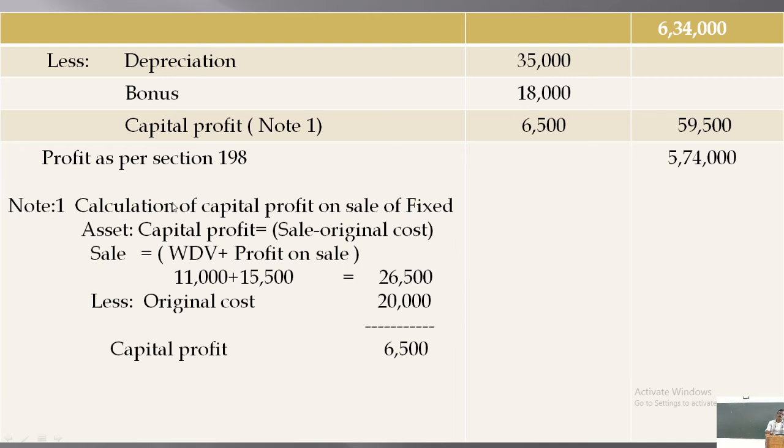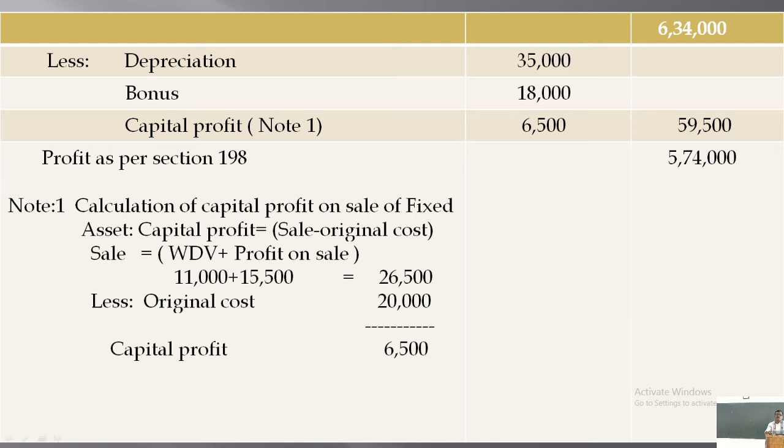Now, in this profit of rupees 15,500, you have to calculate the capital profit. Capital profit is calculated on the basis of sale price and original cost. Sale price is not profit. Profit is the difference between sale minus return on value.